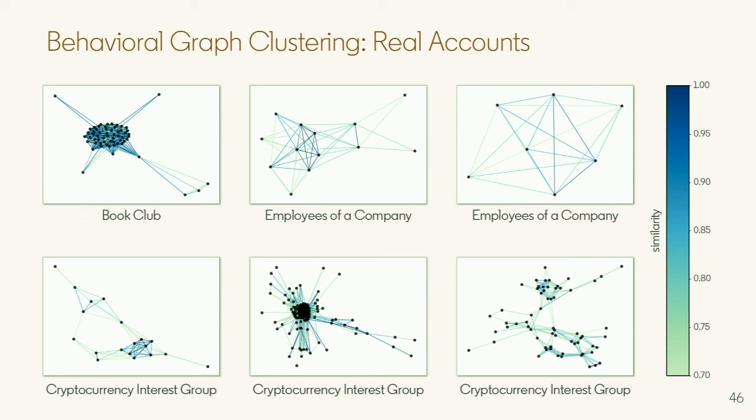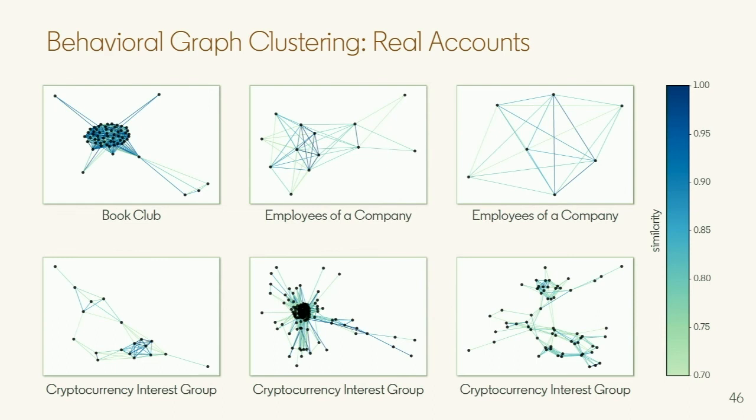In the bottom row, these are all cryptocurrency interest groups. Here, these interest groups are posting, and the posts have a call to action saying, hey, please like this content, and I'll give you free membership to this other website. So this call to action causes this non-organic behavior, and thus the algorithm picks it up.